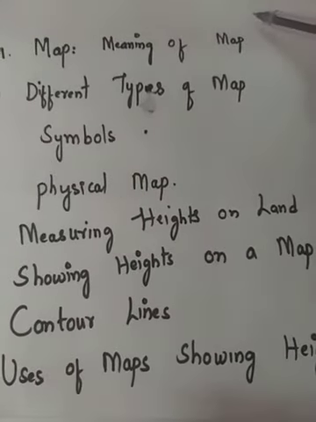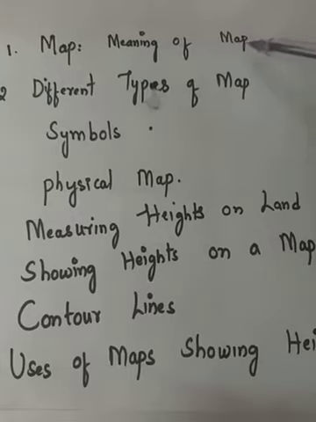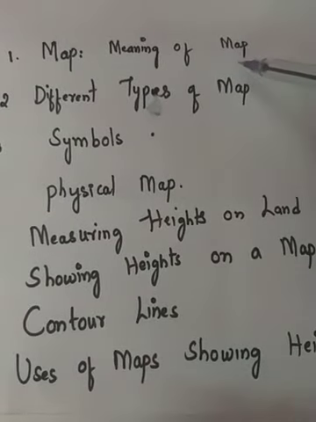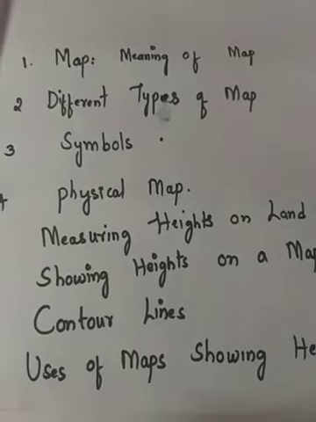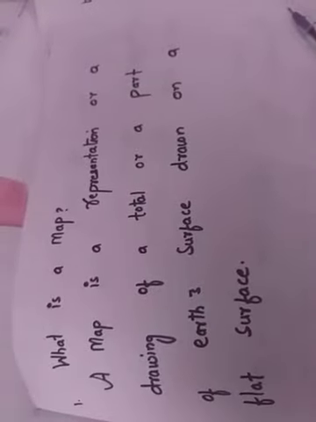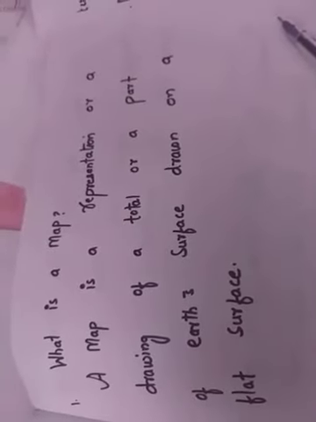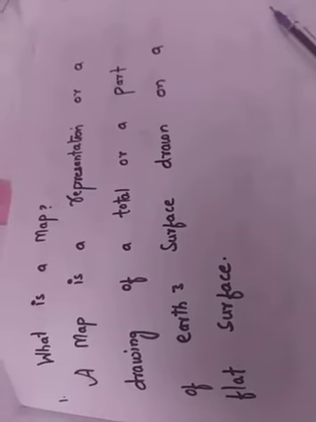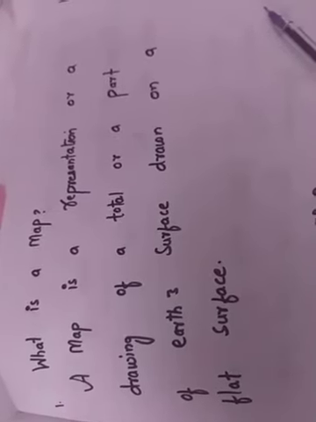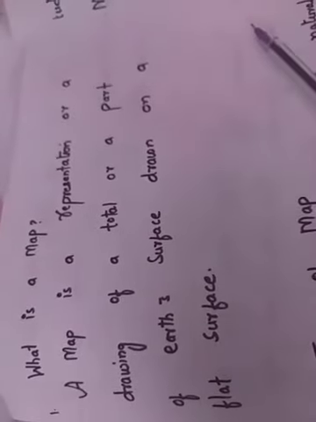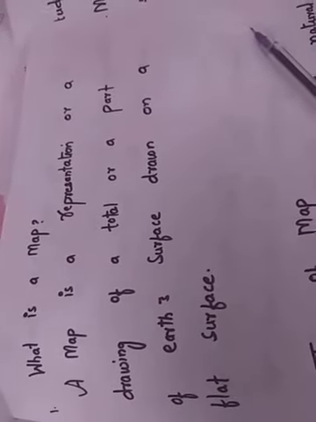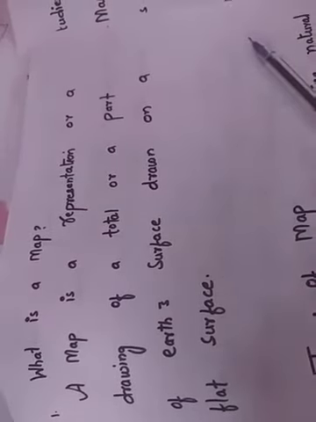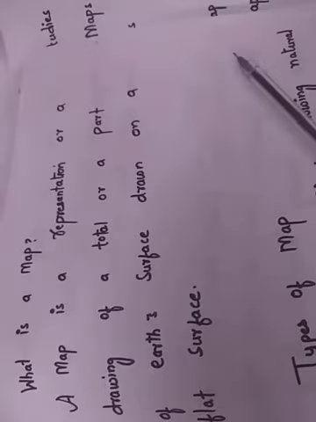Now let's start. What is the meaning of map? Do you know, children, what is the meaning of map? Let's see. This is the meaning of map. What is a map? A map is a representation or a drawing of a total or a part of Earth's surface drawn on a flat surface. Means map is a drawing on a flat surface. It can be a sheet of paper, or it can be a board, or it can be drawn on any flat surface.